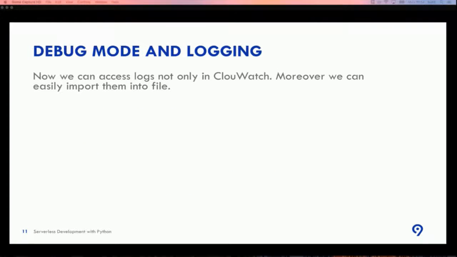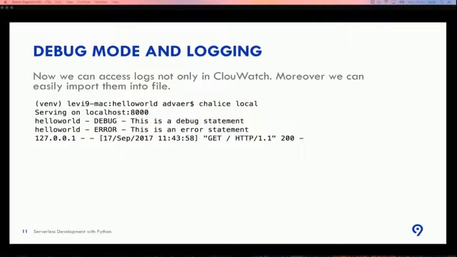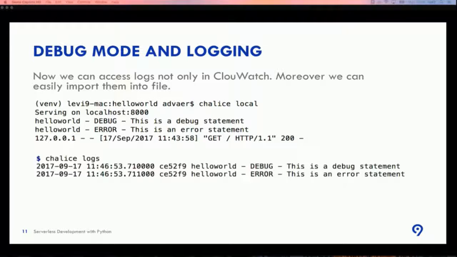So not only CloudWatch, moreover we can easily import logs into a separate file. In this example we can get logs while running the application in the console. We can also retrieve logs by the command chalice logs, import them into a separate file, and then work with this file, at least look at the tail of this file, not all.